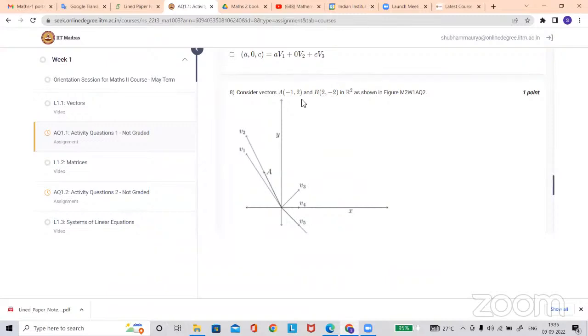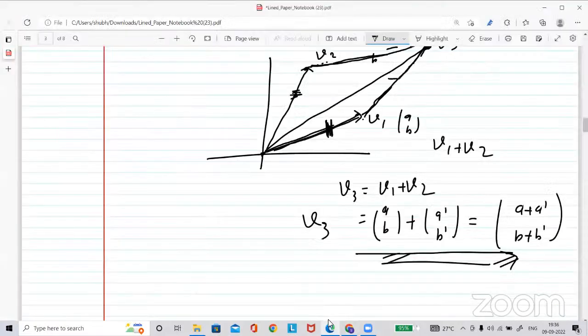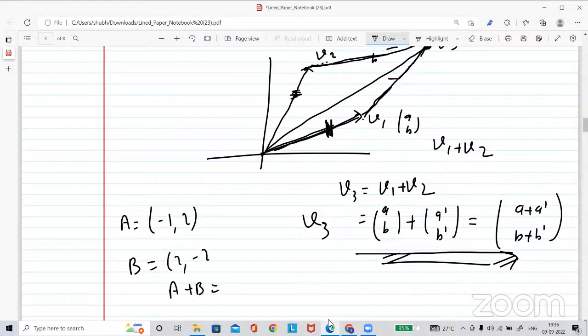So what will be the vector a plus b? Just add it. When you add, you will get -1 plus 2, which is 1, and 2 plus -2, which is 0. So the addition a plus b will be (1, 0), right? Coordinate-wise addition we will do. Let me write here: our vector a is (-1, 2) and b is (2, -2).